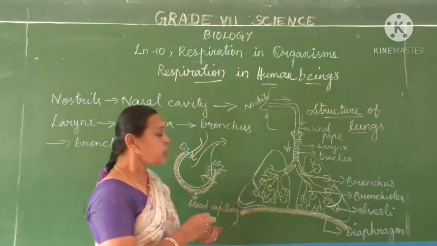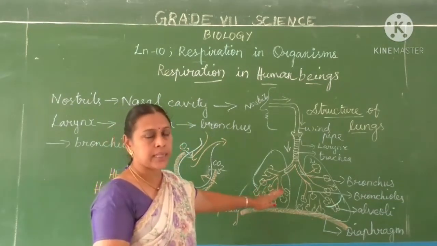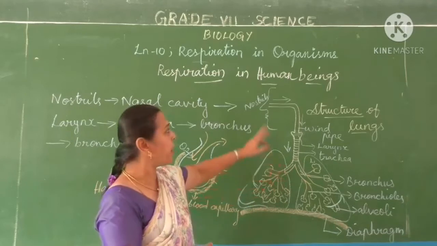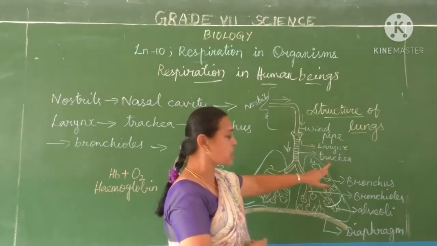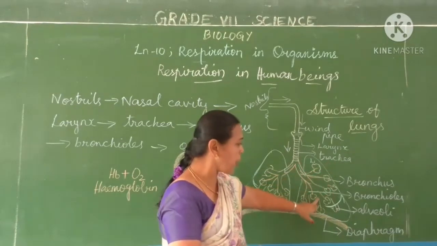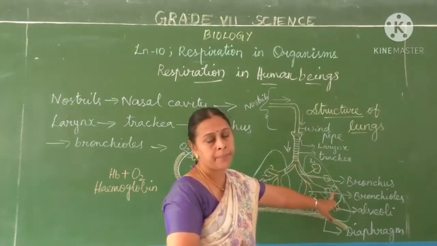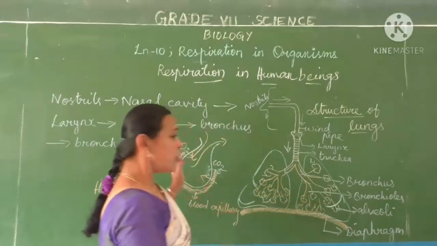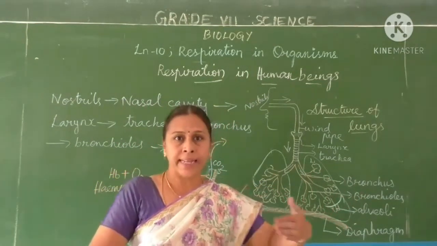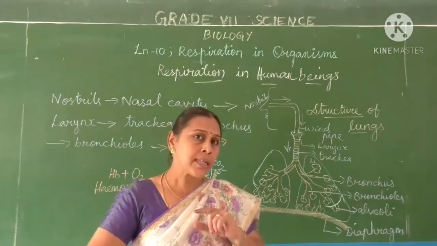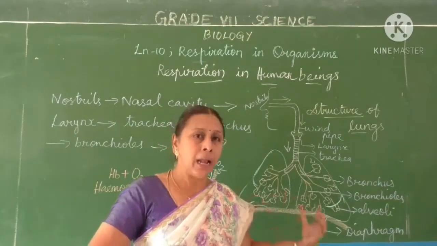Understand? So this is the structure of the lungs. It has many parts: nostrils, nasal cavity, then windpipe, larynx, trachea, bronchus, bronchioles and alveoli. Now, I hope you understand the air passage and how it gets exchanged. Gaseous exchange takes place in which part? The alveolus.